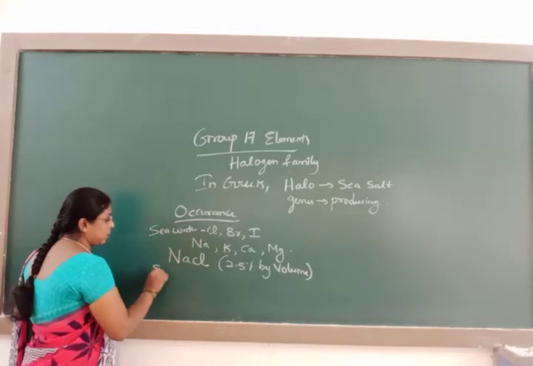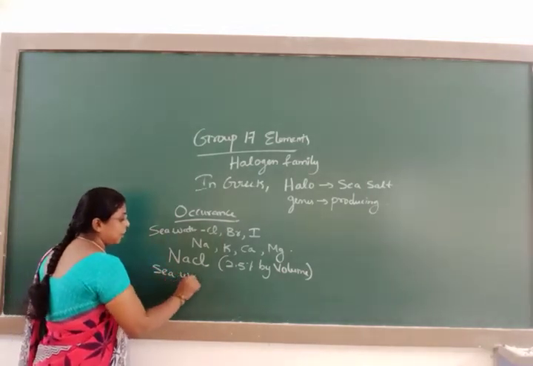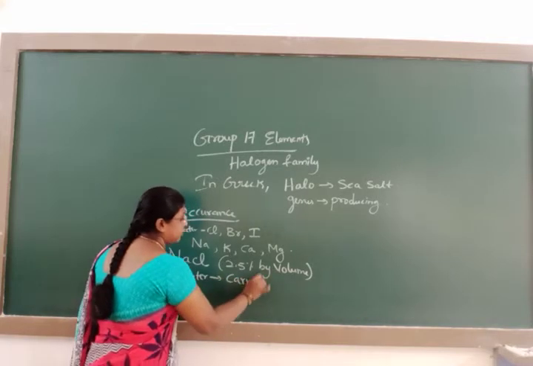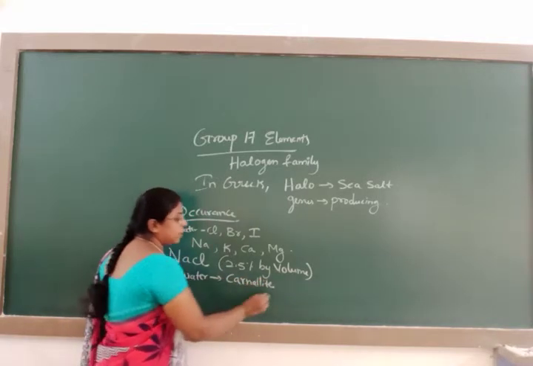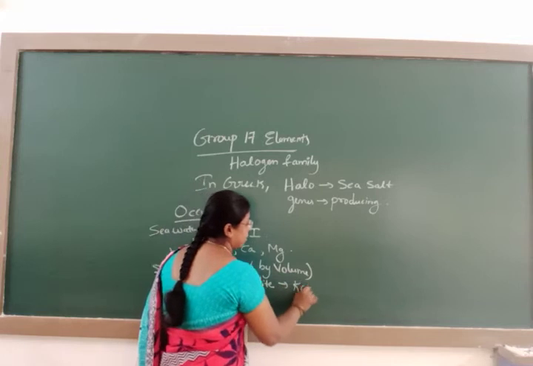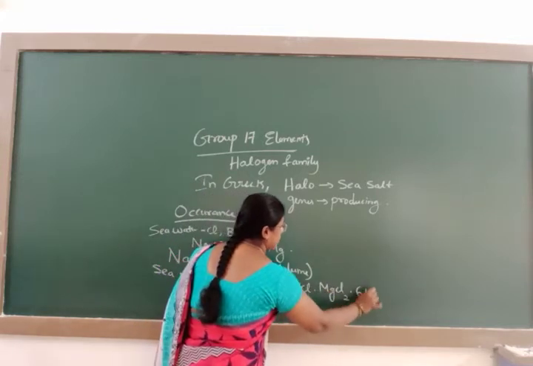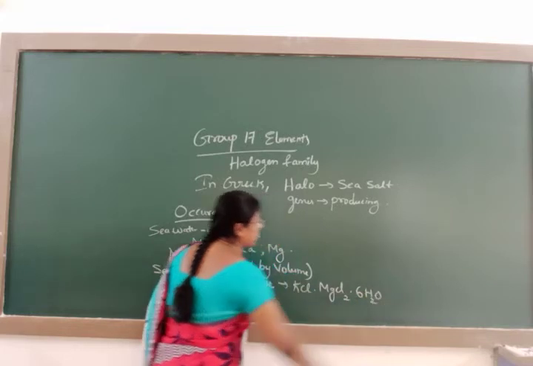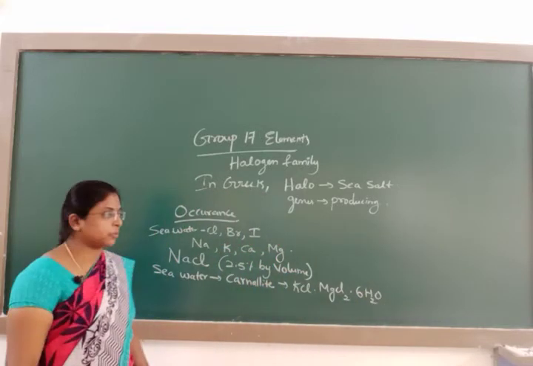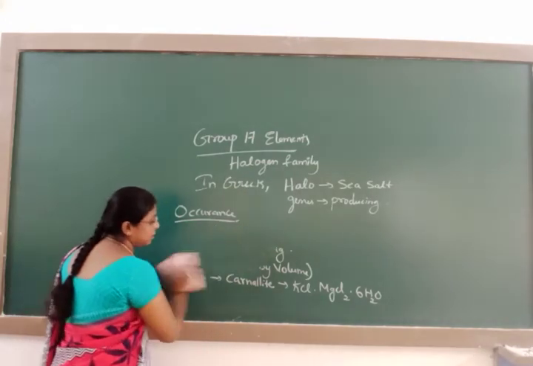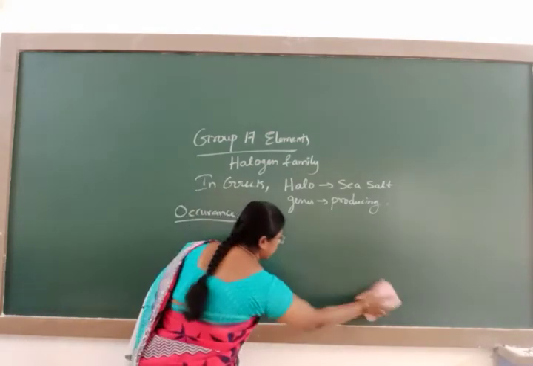Seawater also contains carnallite. Carnallite, its formula is KCl.MgCl2.6H2O. These are some of the sources of the chlorides and bromides, and let us see the iodides next.